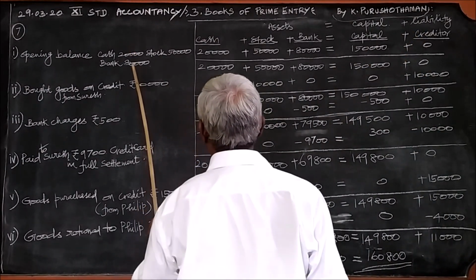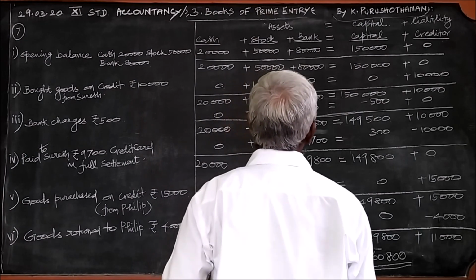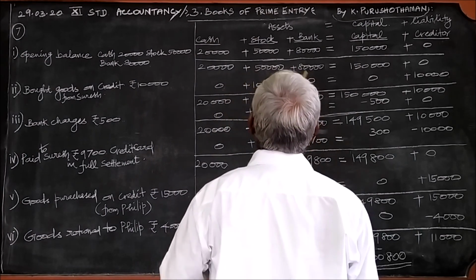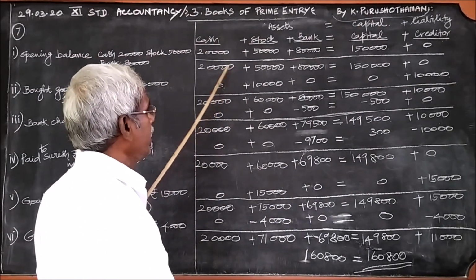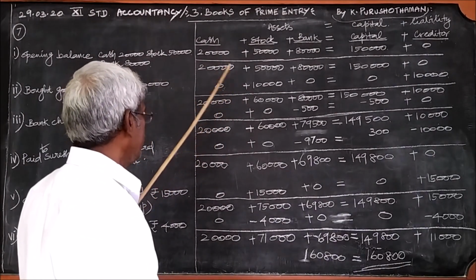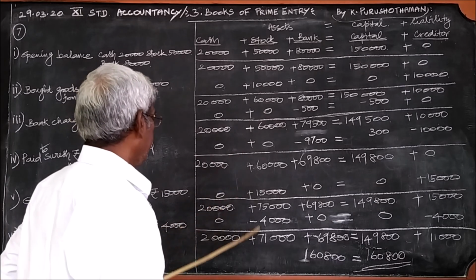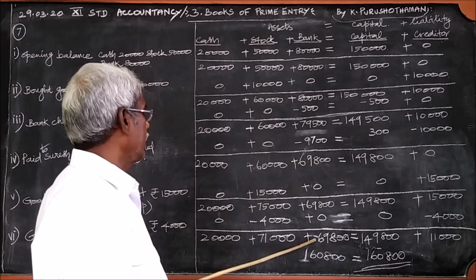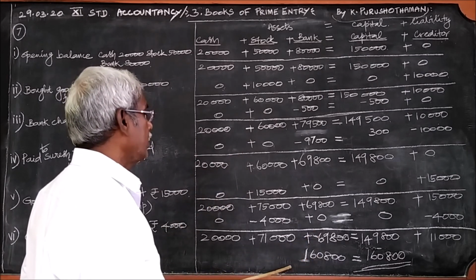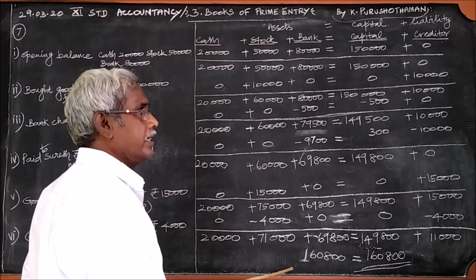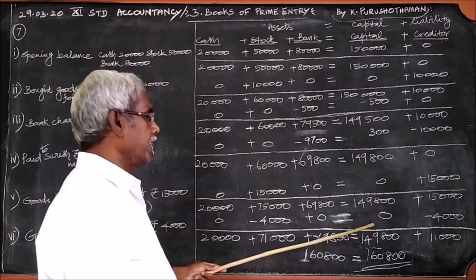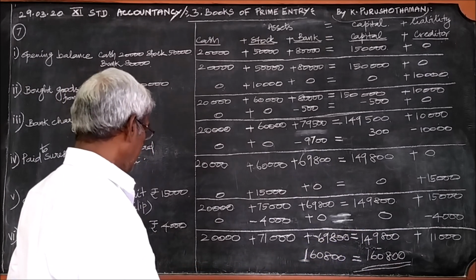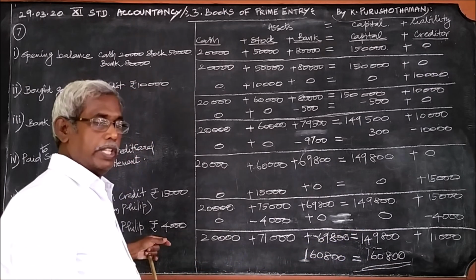For each and every transaction we discussed and wrote the number, and after every transaction the amount is added together, and finally we have got this total, and we got the grand total, and we see that now left hand side amount is equal to the right hand side. With this, the accounting equation is over.